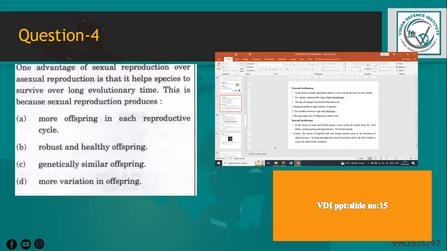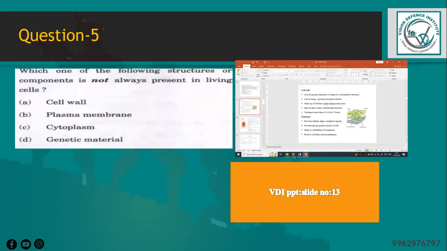And one advantage of sexual reproduction over asexual reproduction is that it helps species to survive over long evolutionary time. This is because sexual reproduction produces variation. So this question is also entirely discussed in class about the reproduction factors, and it is also well explained in the material too, and also conducted in weekend test examination questions. So this has been replicated.